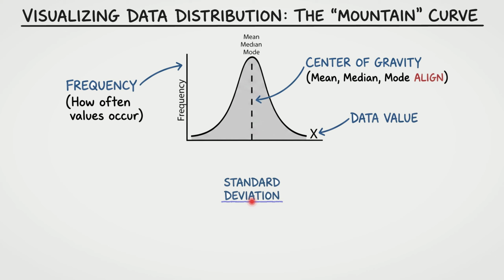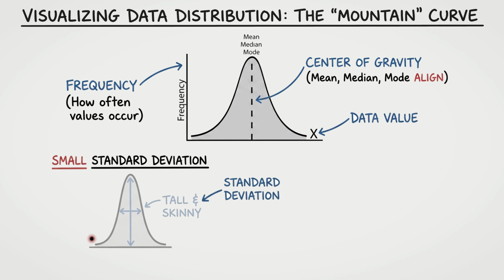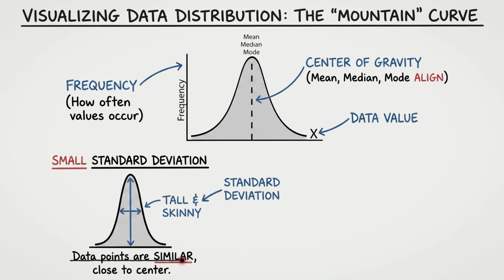Let's look at the bottom left. If we have a small standard deviation, our mountain looks very tall and skinny. Why does this happen? Because almost all the data points are very similar to each other. They are huddled tightly very close to the center average.